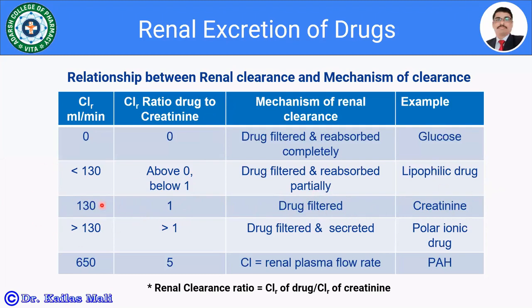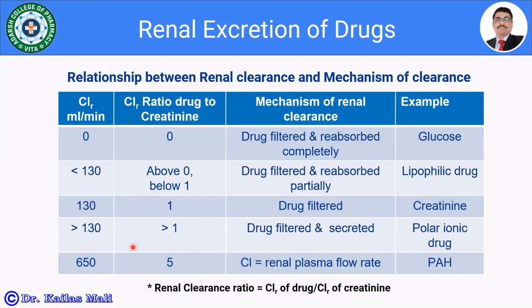If the clearance value is greater than 130, we will get a ratio greater than 1, and the drug is going to be filtered as well as secreted. Why are we getting values of drug to creatinine greater than 1? It is because the drug is being filtered as well as secreted in the urine. Example, polar ionic drug. And the last, where we are getting a value near 650 ml per minute.